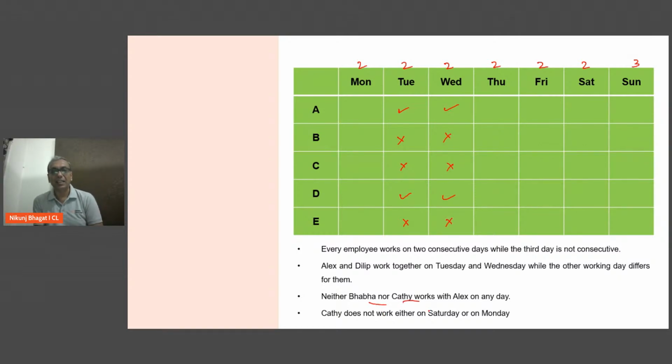Neither Baba nor Kathy, that is B or C, works with Alex on any day. So B and C will not work with A. C does not work either on Saturday or on Monday. तो C Saturday को भी काम नहीं करती है और मंडे को भी काम नहीं करती है. और हर आदमी 3-3 दिन काम करेगा. ये भी आपको दिया हुआ है. मतलब C will have to work on Thursday, Friday and Sunday. That's the only combination possible for C. Till here, am I making sense, guys? समझ में आ रहा है?